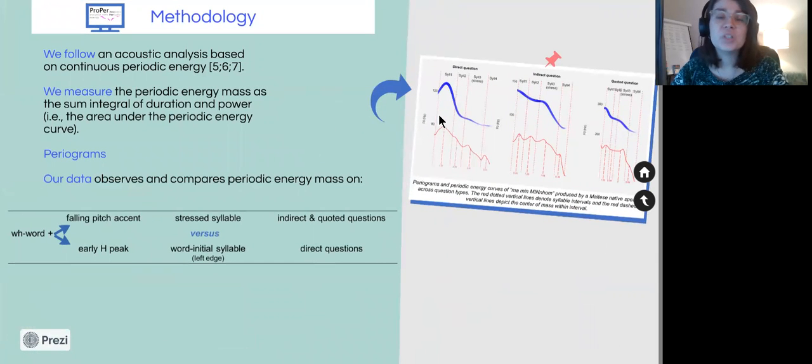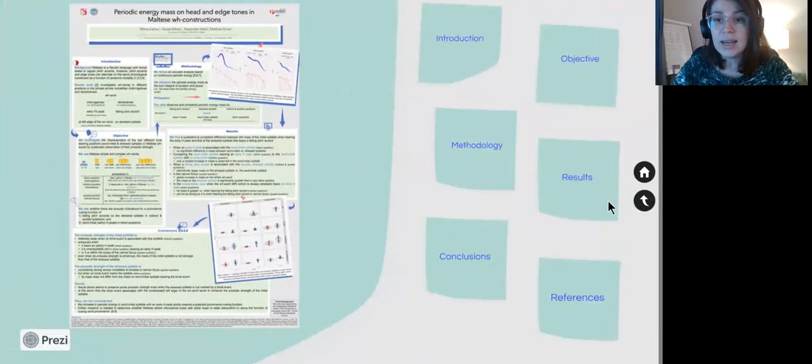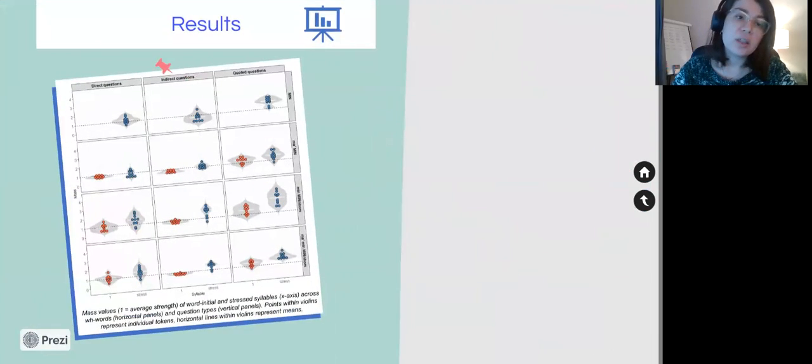So to investigate the prosodic strength of the different tone bearing positions, we follow an acoustic analysis based on the continuous periodic energy, and we measure the periodic energy as the sum integral of duration and power. Let's now move to the results. So this figure shows mass values of word initial and stressed syllables across the different WH words and question types.